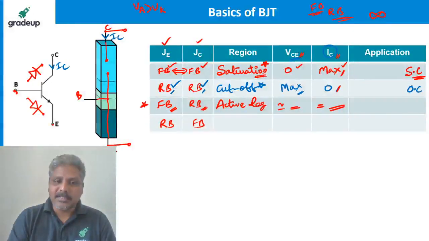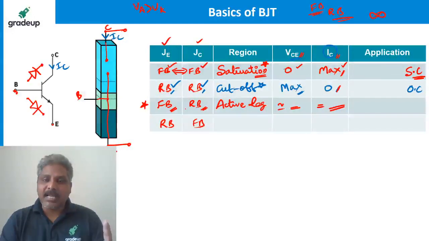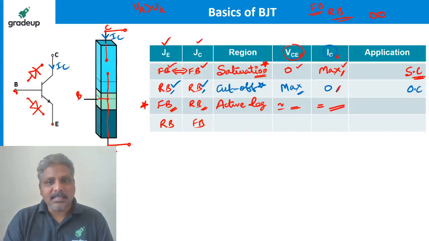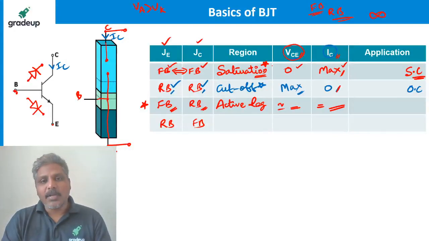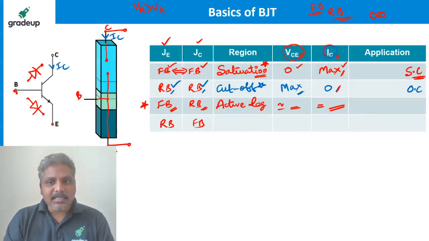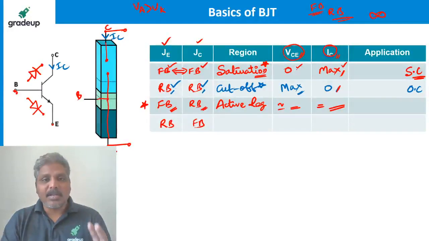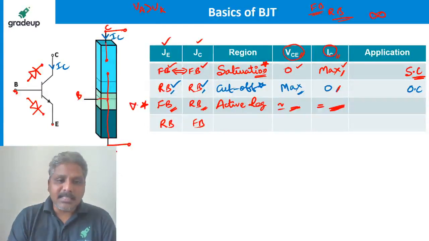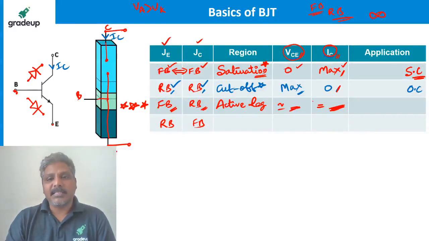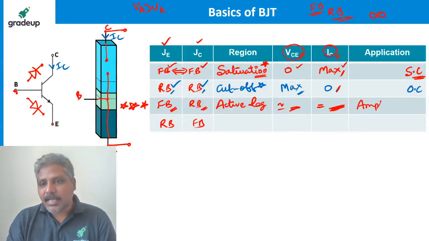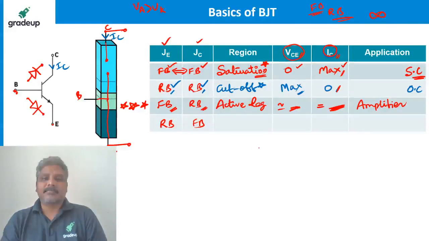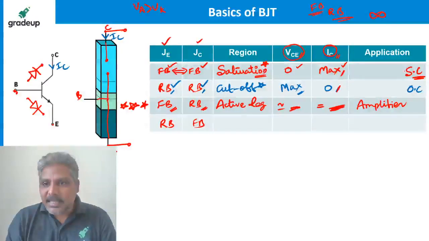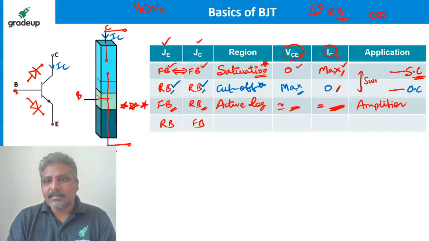So in two ways I'll define the active region again. Active region means having emitter junction forward bias, collector junction reverse bias, so that the voltage across the transistor, collector to emitter voltage, is neither zero nor maximum. Current through the transistor in the collector, neither zero nor maximum, is called active region. This region is very, very important for us because in this region, BJT can be used as an amplifier. In these two regions, because it is like short circuit and this is like open circuit, the BJT can be used as a switch.